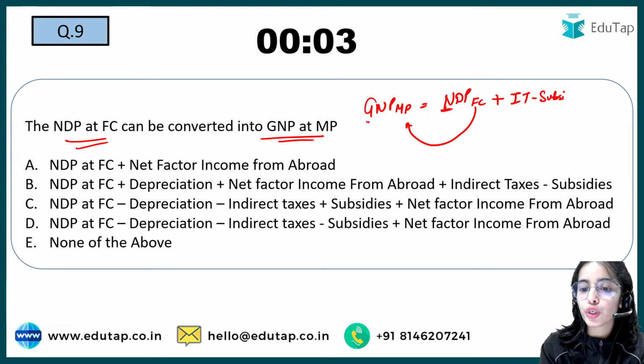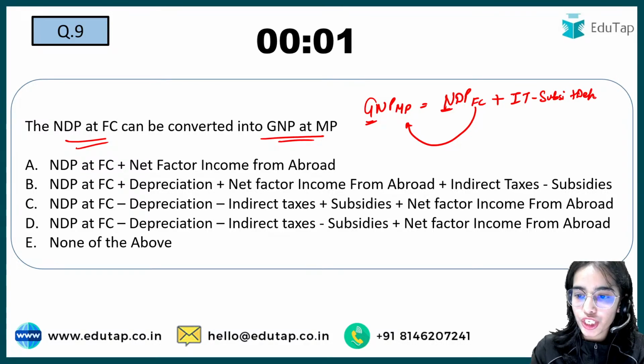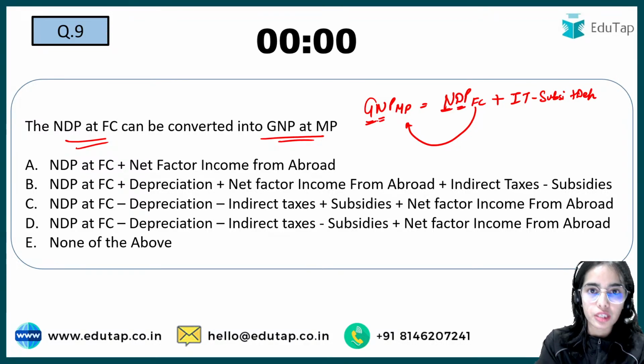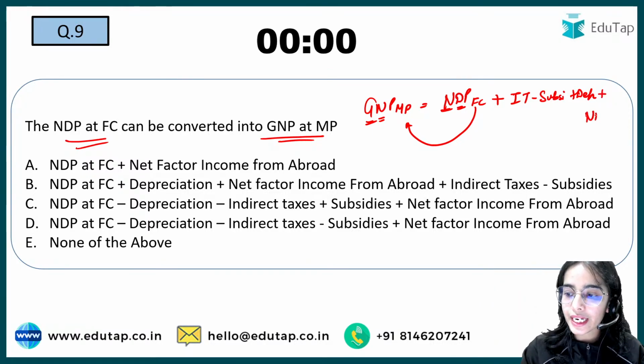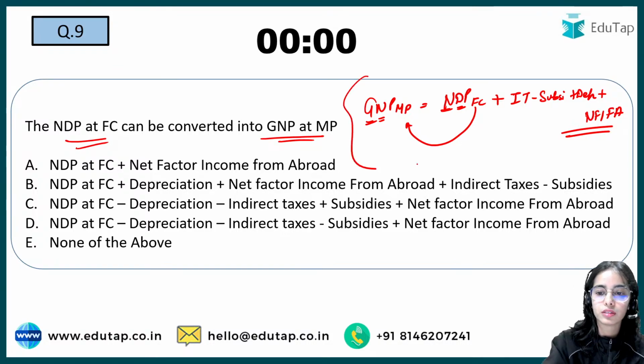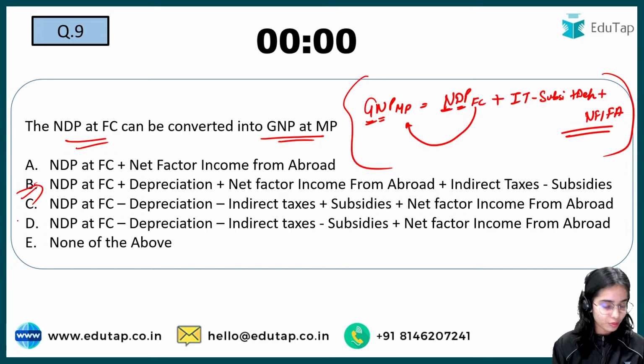From net to gross, you have to add depreciation. From domestic to national, you have to add the net factor income from abroad. So this is the idea. Here B is the right answer. Most of you have given the right answer. B is the right answer.